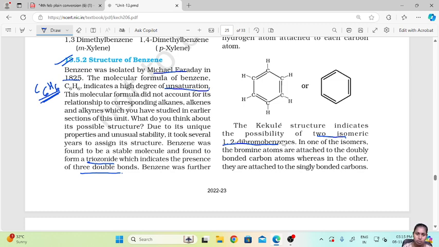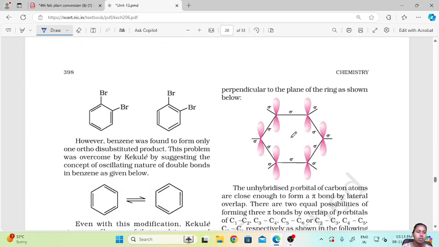Here it will be attached to doubly bonded, here it will be attached to singly bonded carbon. However, benzene was found to form only one ortho disubstituted product.